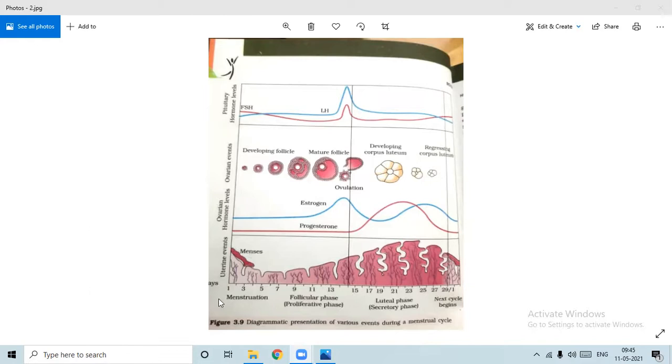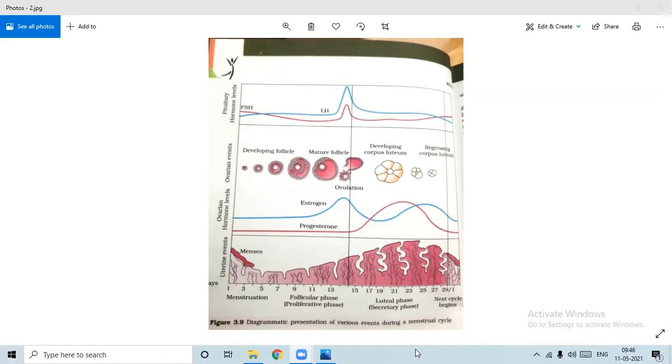Now, these are the cyclic events which take place in the females, and that takes a duration of about 29 days, and it is divided into a number of phases. What are those phases? First, let me tell you, then we'll see how they occur. First phase is the menstruation, 1 to 4 days. See this, this is 1 to 4 days. This is the 5th day, 7th day, 9th day, and in between this is the 8th day. So the 4th or 5th to 13th day phase is the follicular phase, or this phase is also known as the proliferative phase.